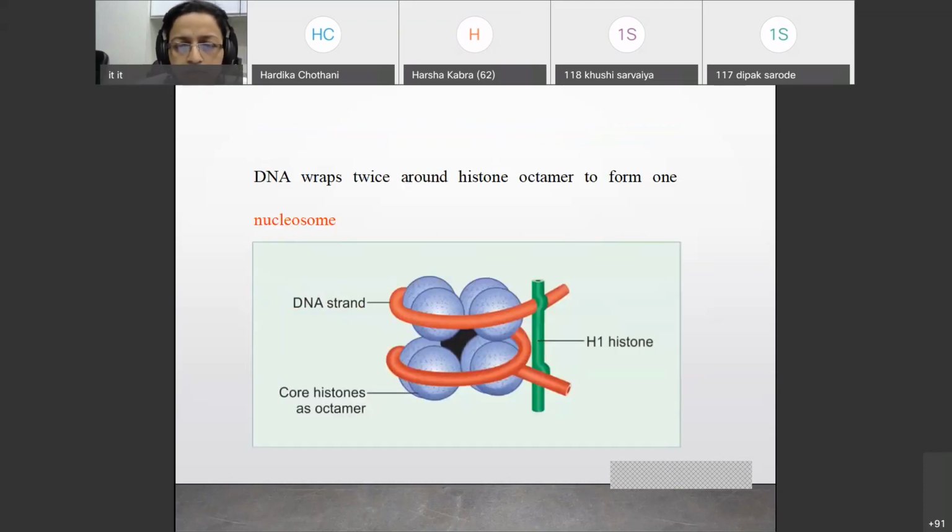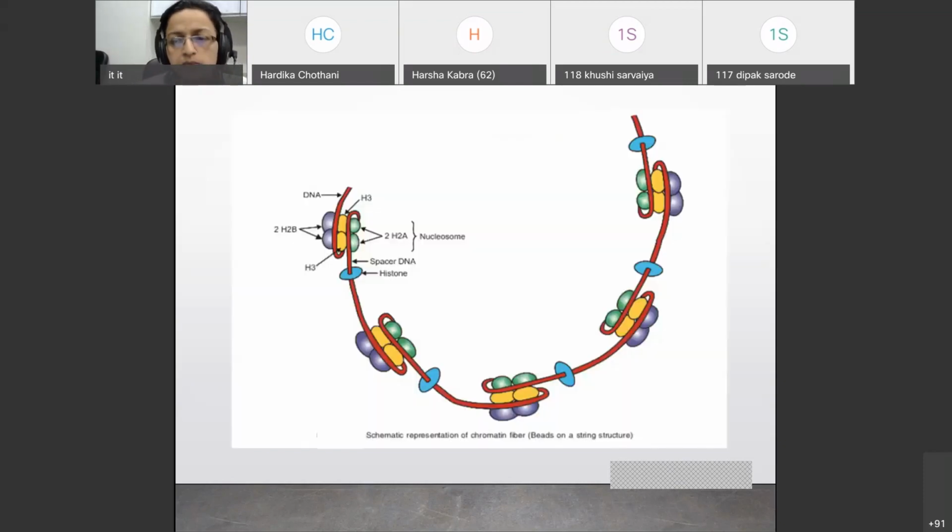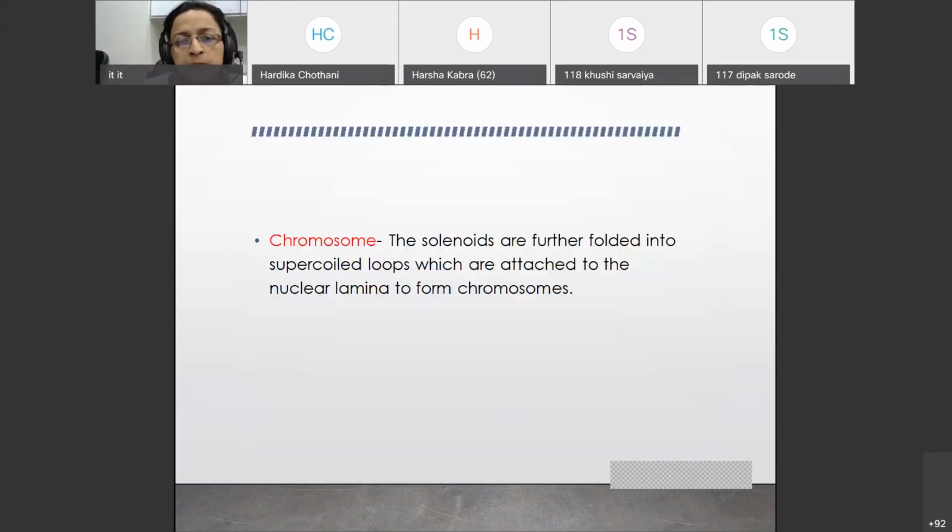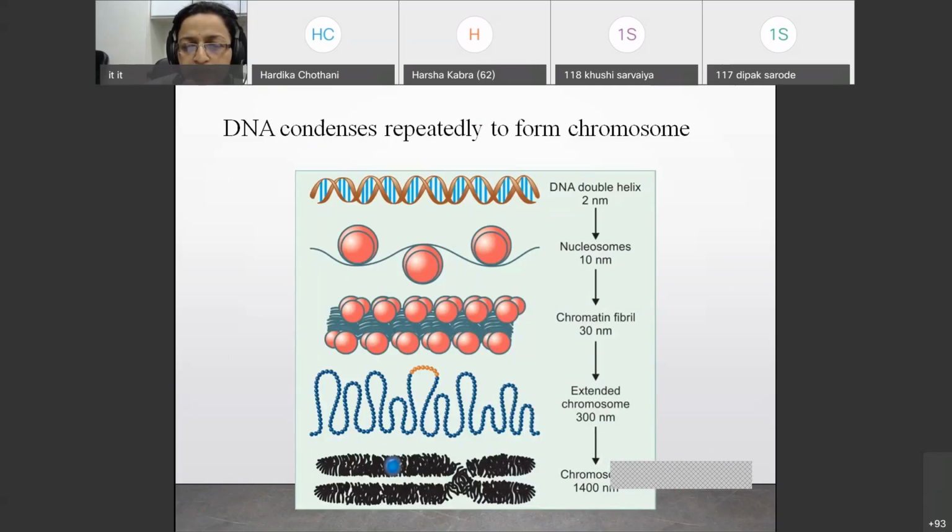So this is the diagrammatic representation of nucleosome, and this is about solenoid. And then chromosome is there because solenoids are further folded into supercoiled loops. These are nothing but chromosome. So in this way you should write. This diagrammatic representation is also expected from you when you are writing a long answer on organization of DNA.